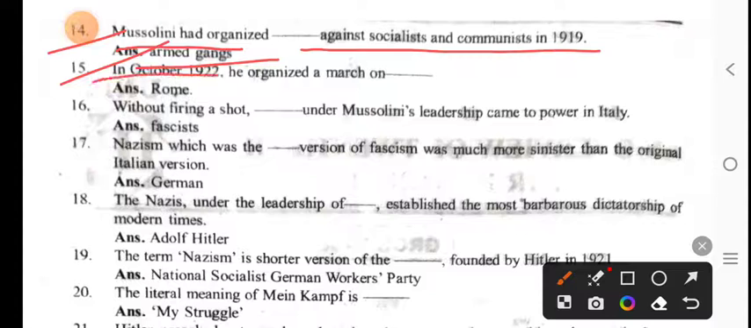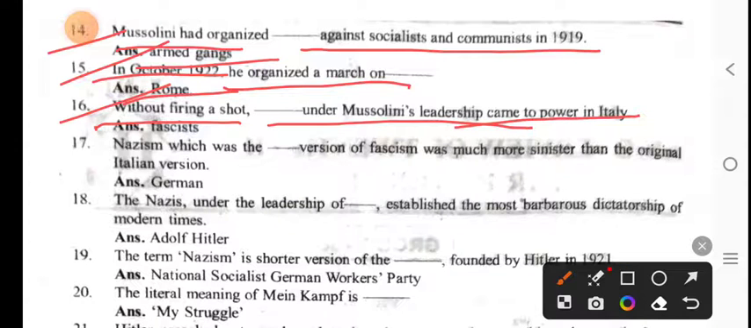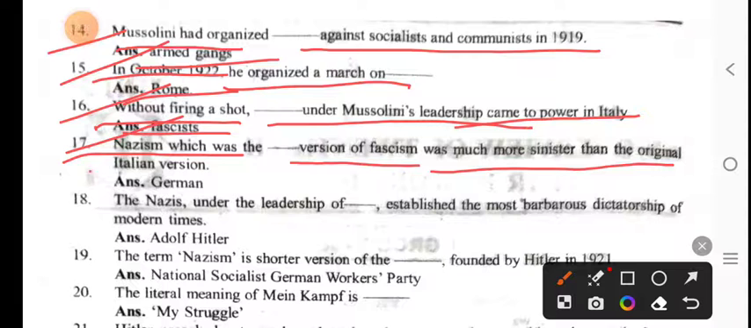In October 1922, he organized a march on Rome. Without firing a sword, fascists under Mussolini's leadership came into power in Italy. Nazism, which was the German version of fascism, was much more sinister than the original Italian version.